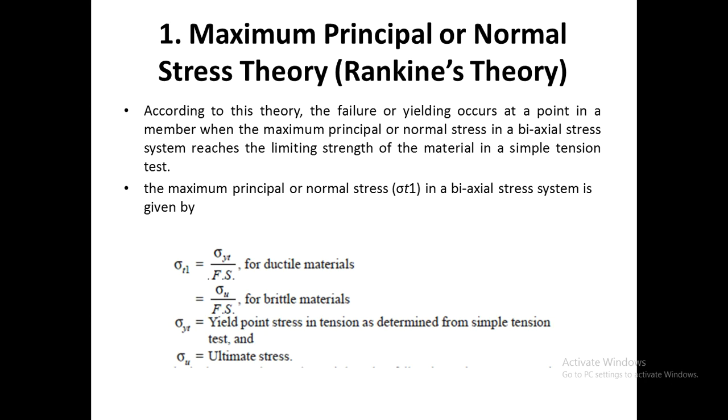The first theory of failure is Rankine's theory of failure. According to this theory, failure occurs when the maximum principal stress or normal stress reaches the limiting strength of a material in a simple tension test. For ductile materials, it is the yield stress, and for brittle materials, it is the ultimate stress. Fs is the factor of safety.